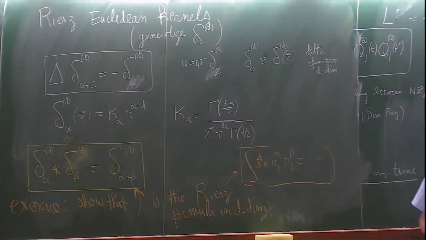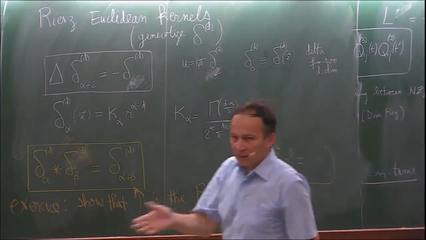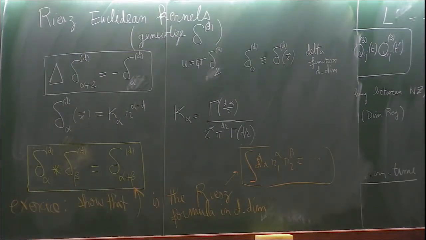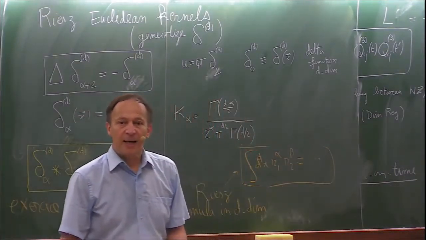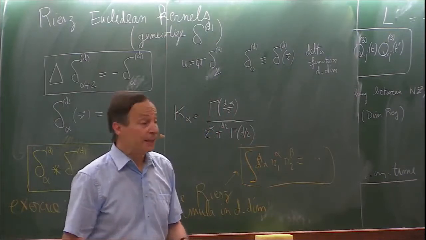Okay, so I will just have one last comment. Now, this is very nice. We have the correct regularization. We have the Einstein field in d dimensions. But there is a problem, which is that most of the very complicated integrals that we have cannot be performed explicitly in d dimensions.